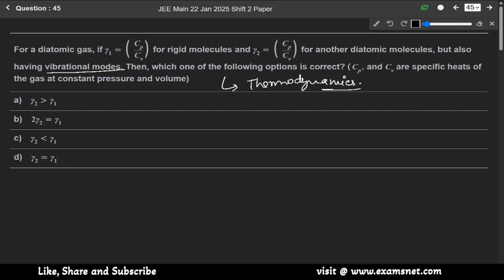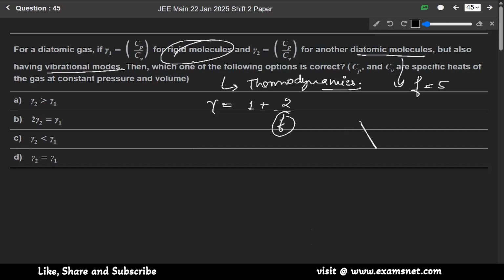Thermodynamics. So gamma, we know the formula for gamma. Gamma equals 1 plus 2 over f, where f is the degree of freedom. We know that for a diatomic rigid molecule, the degree of freedom f equals 5.